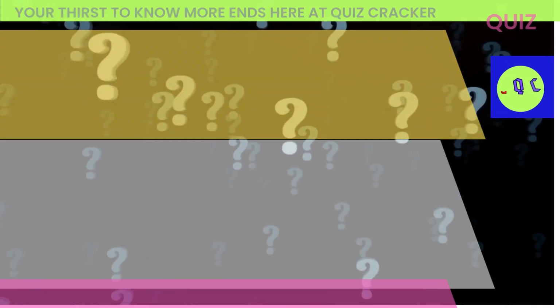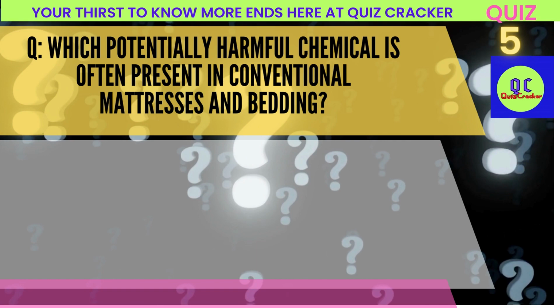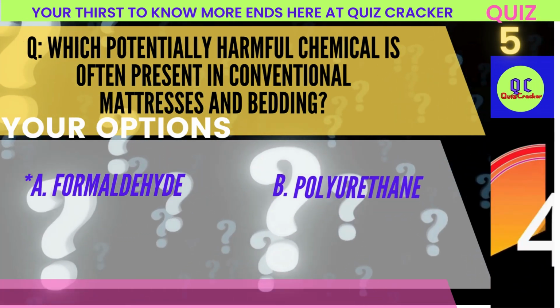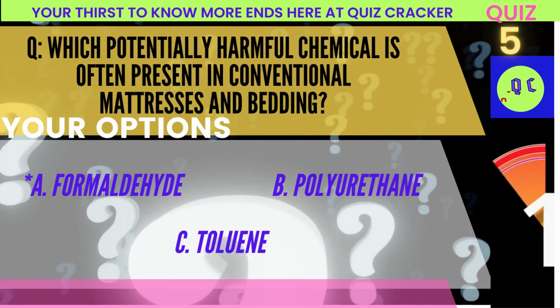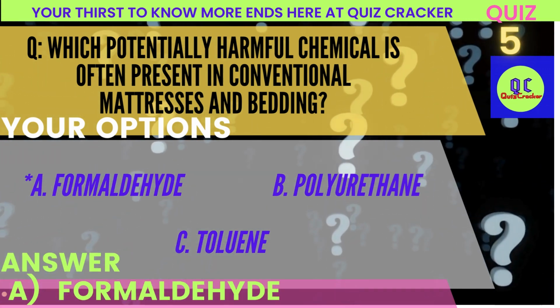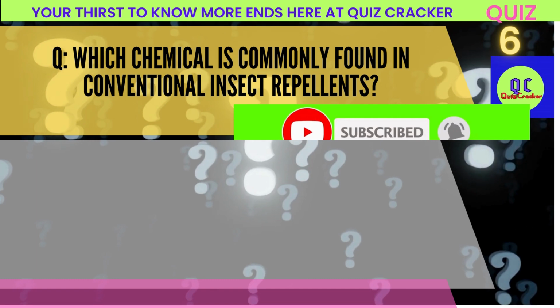BPA. Which potentially harmful chemical is often present in conventional mattresses and bedding? A. Formaldehyde. B. Polyurethane. C. Toluene. Correct answer: A. Formaldehyde.